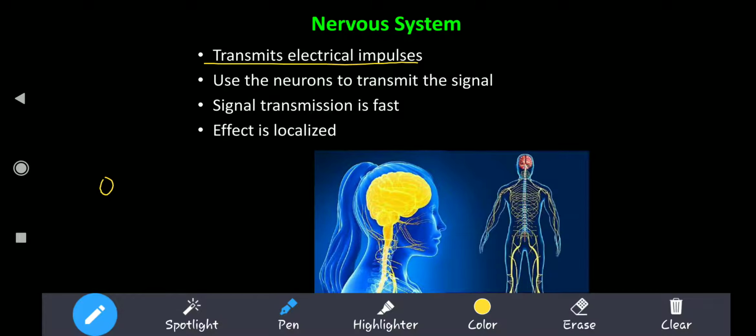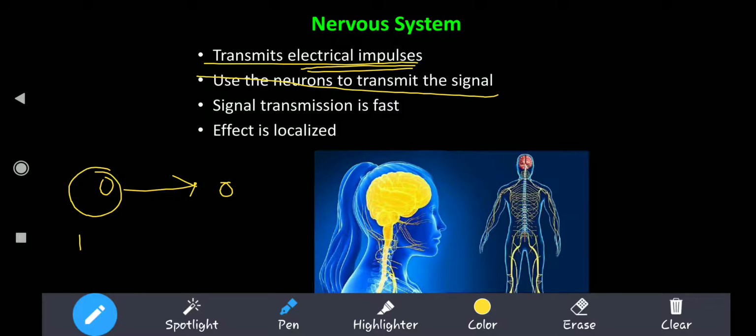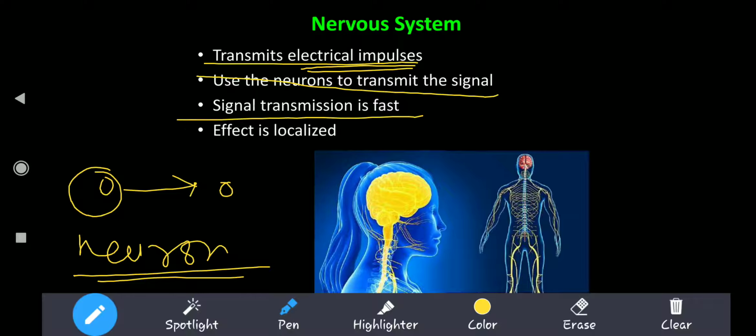That means from one cell to another there is transmission of information, but it is in the form of electrical impulses. It uses neurons to transmit the signal. The cells present in the brain are called neurons. You might know the structure of a neuron; we will not see it in this video, we can see it in some other video. Signal transmission is very fast because it is in the form of electrical impulses.